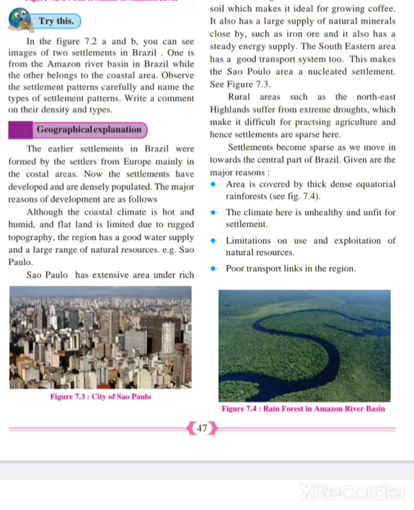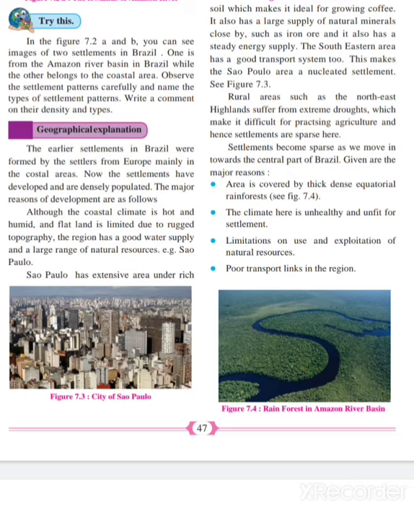Now, let us study in detail. The earlier settlers in Brazil were from Europe, and mainly they were from the coastal areas. And now the settlements have developed and are very densely populated. What are the reasons for this? Because many people are interested in farming. They are taking specific education in farming, doing graduation and masters in farming, and they are interested in doing farming. That's why the settlement is increasing day by day and the area has become densely populated.